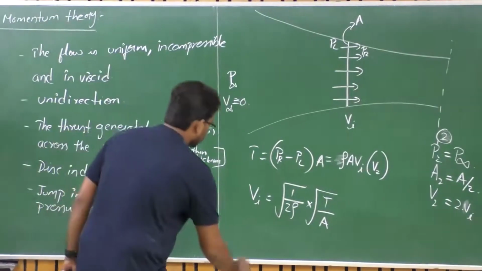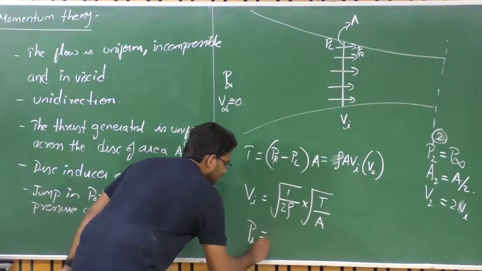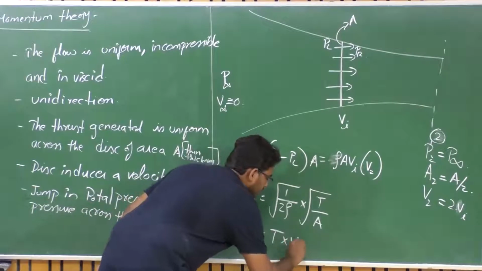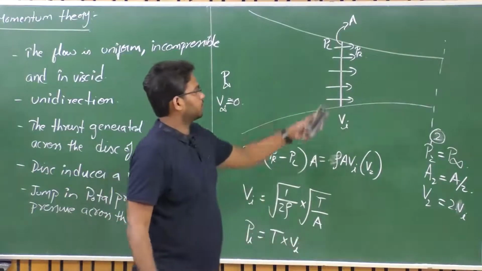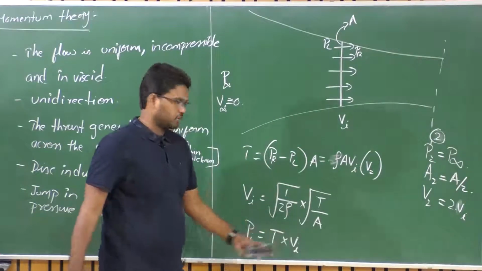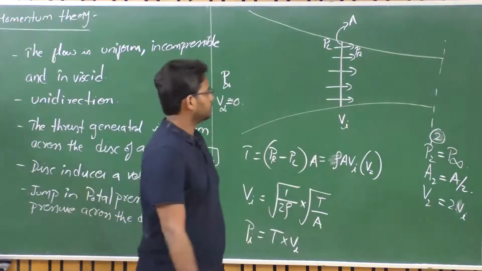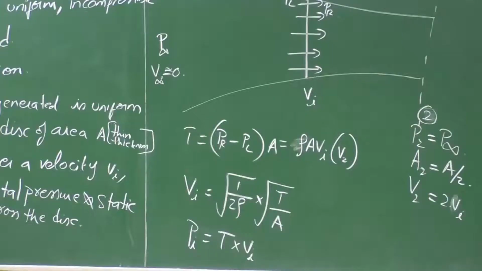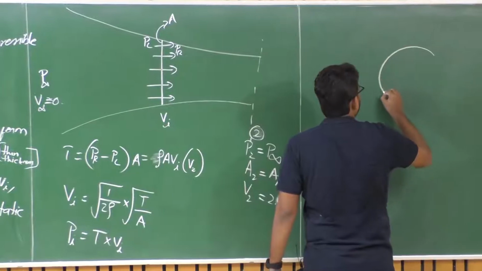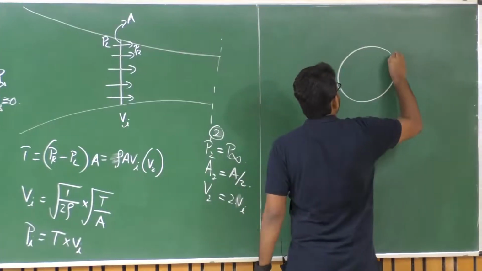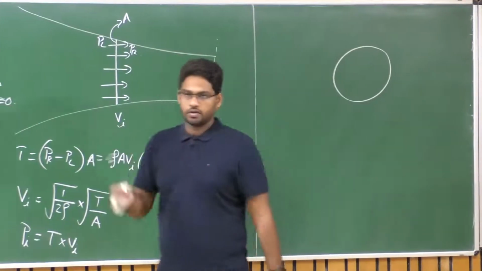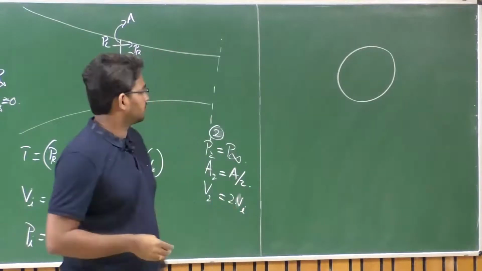right. And also we witnessed the power induced is equal to the thrust imparted on the fluid times the corresponding velocity imparted to the fluid, Vi, right. So now let's look at the circular cylinder. So it's a side view of the circular cylinder, right?